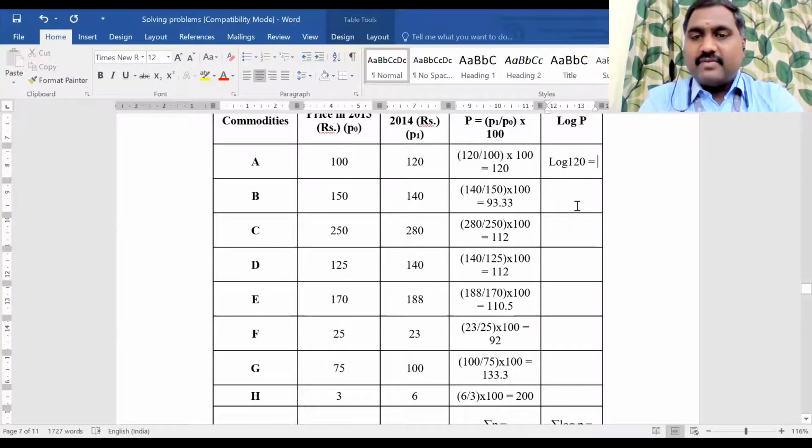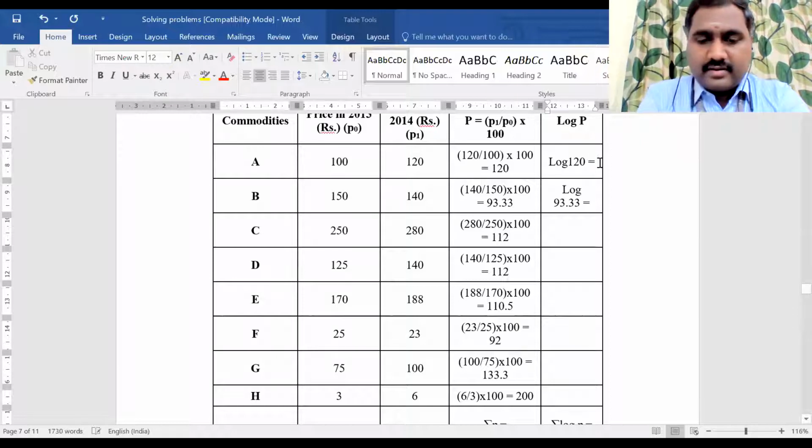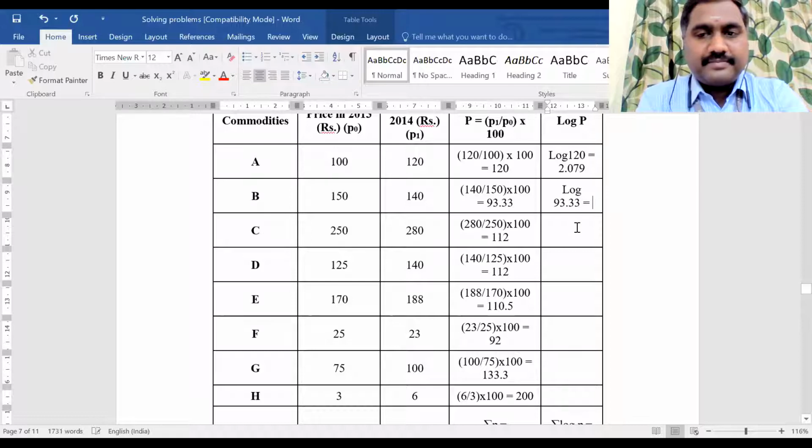Okay, now next we have to find out the log value of 120. You can find it in the calculator itself. In an ordinary calculator, there will be an option called log. Or if you're using a mobile, change the mode, and then find out what is the log 120 value. 2.079. Okay. Log 93.33.